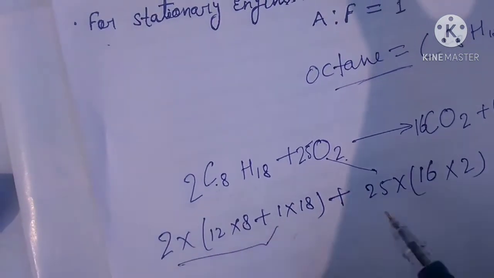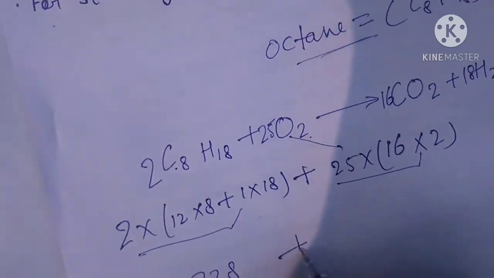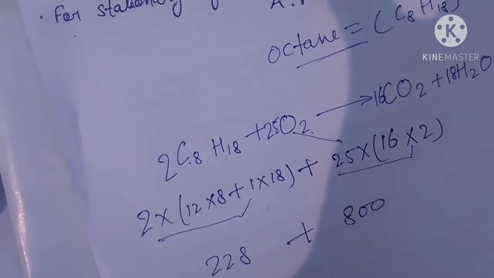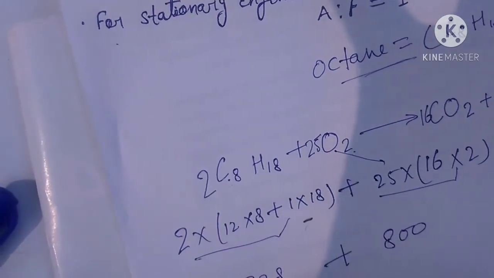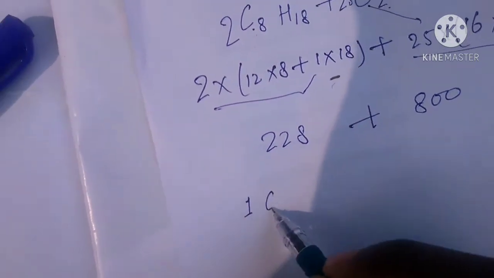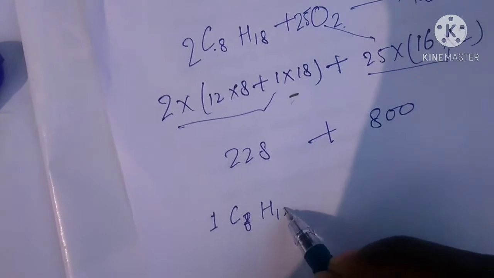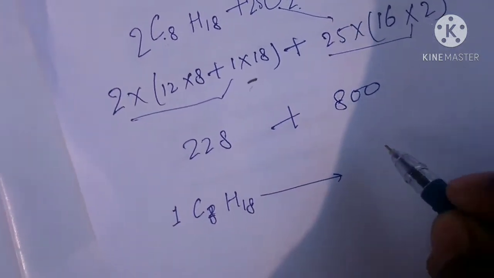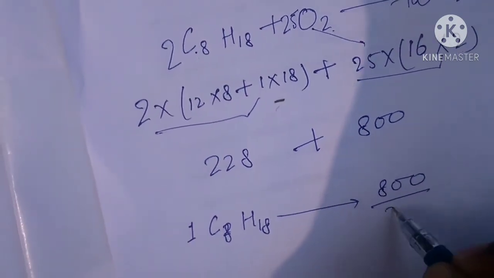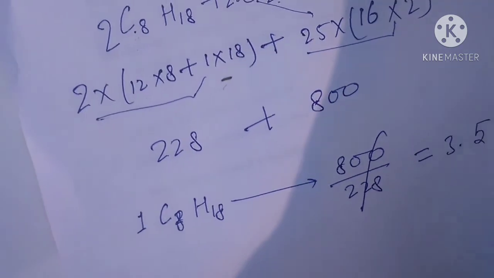If we calculate this, we get 228 for the fuel, plus oxygen 800. So if we take one C8H18 octane, then the oxygen needed is 800 divided by 228. If we divide, we find 3.5.